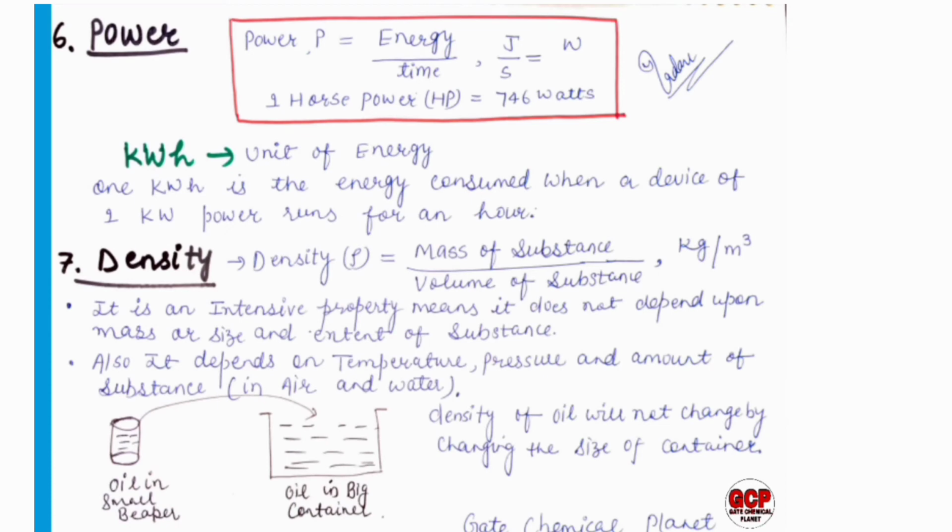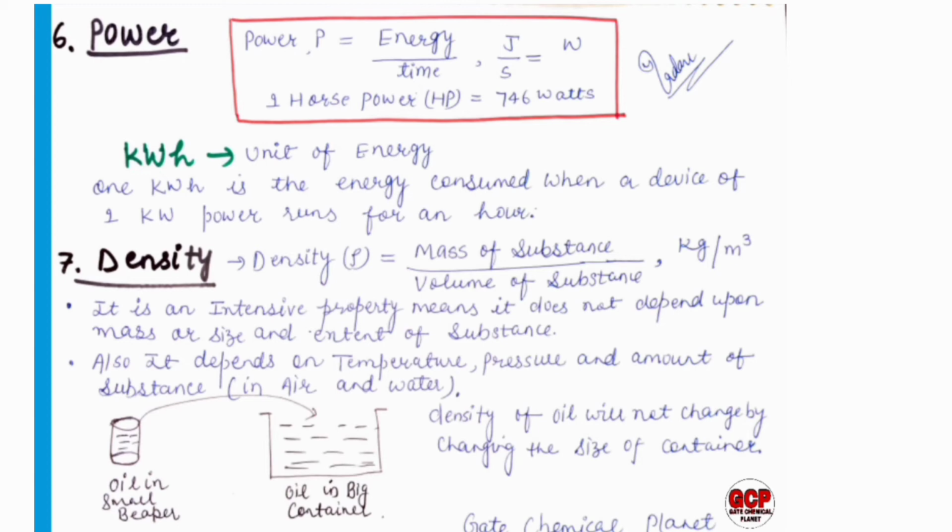The next property is the power. Power is equal to the energy per unit time, and energy is in joule, and the unit of time is second. So we can write joule per second, and joule per second is already equal to 1 watt. 1 horsepower equals 746 watts.